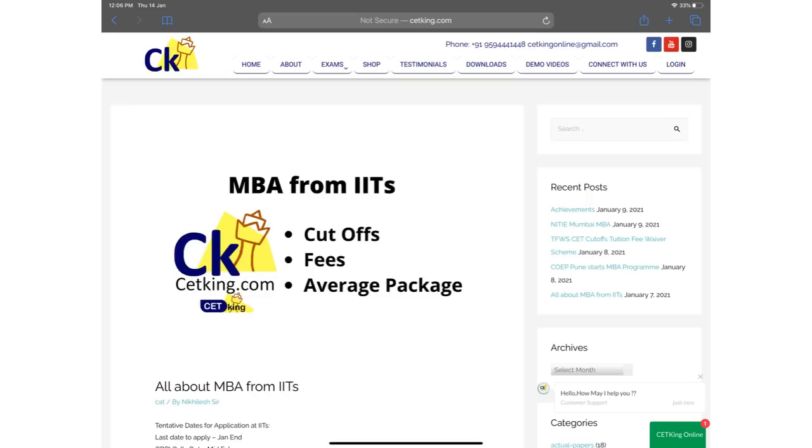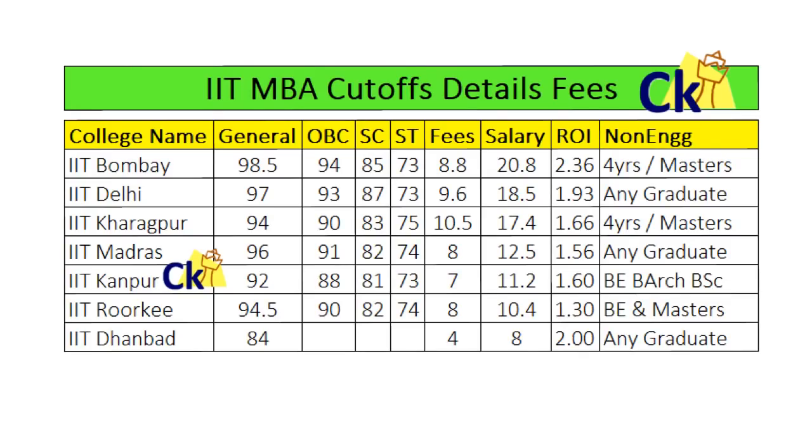That's my team's tentative cutoff. We cannot give you the exact cutoff; this is a tentative cutoff for you to understand. So IIT Bombay, let's talk about this. This table is a must, take a screenshot of it. Everything about IITs is here, whether they accept non-engineers, what the ROI is, what the average salary is, everything you'll find on this link.